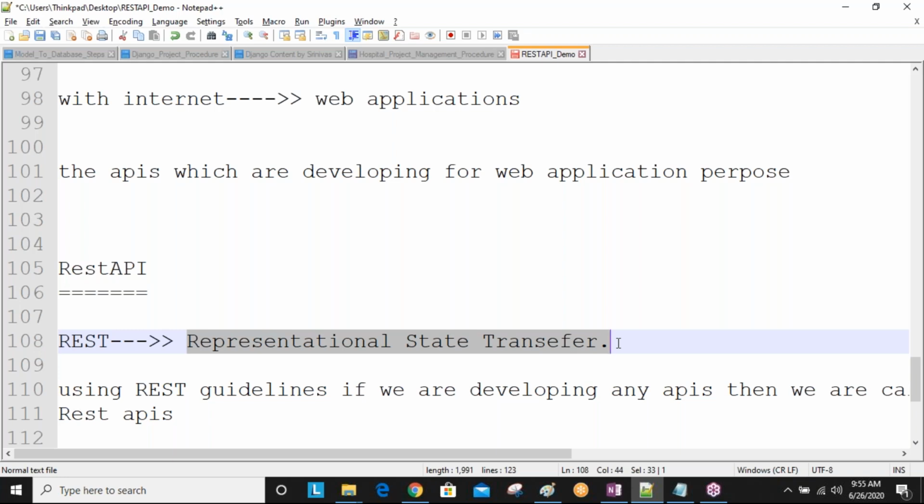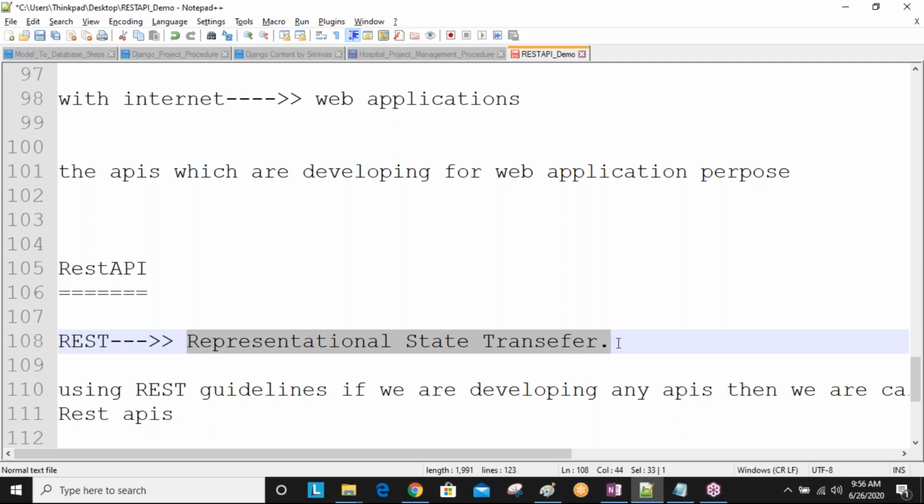Without planning, if you start your home construction, then wrong construction happens. Same way, using these REST API guidelines, if you are developing APIs, then those APIs can communicate between applications. Using those APIs, we can interact between two applications successfully. Otherwise, sometimes some problems will come because of other APIs. Are you understanding this one?